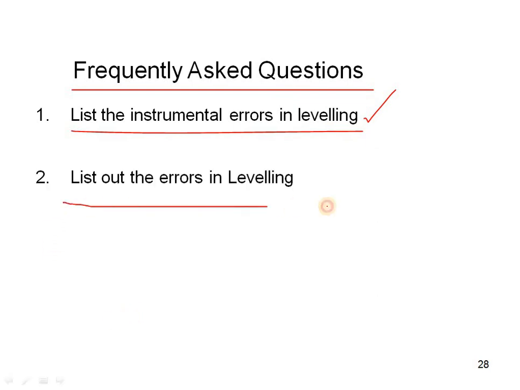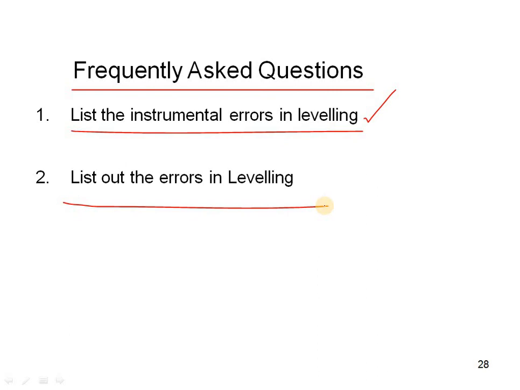Next, list out the errors in leveling. Not only in the leveling process but in surveying generally, you will have three types of errors: instrumental, natural and personal. These should be eliminated by checking the instrument. From personal errors, another one is that when seeing the objects, we have to see them perfectly from the instrument positions.